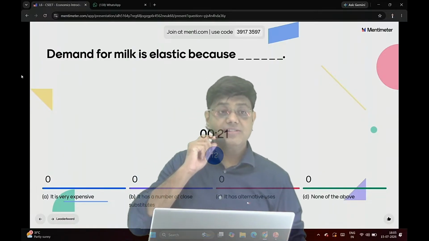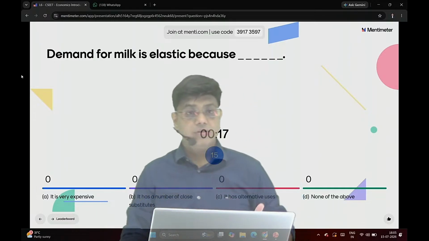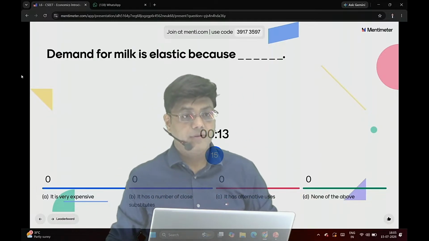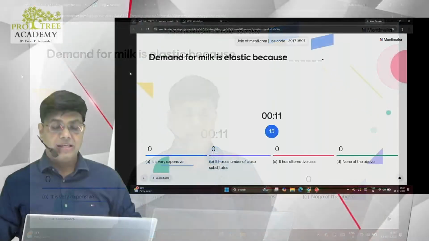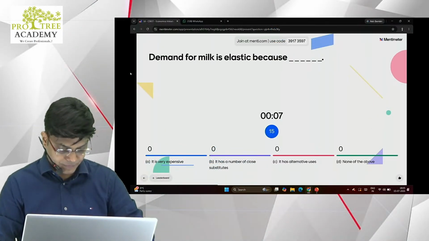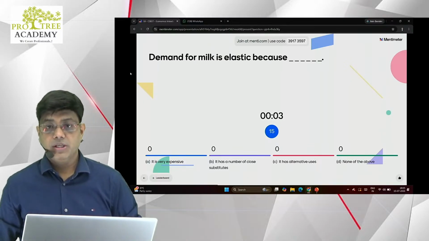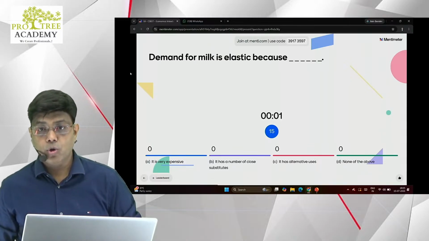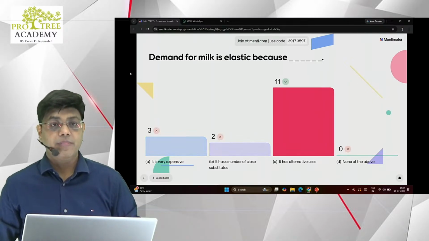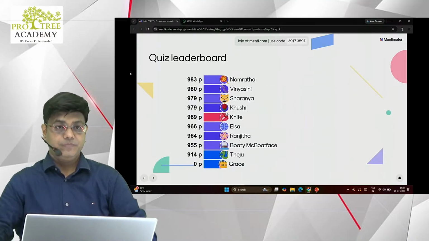Demand for milk is elastic because it is very expensive, it has a number of close substitutes, it has alternative uses, or none of the above. Demand for milk is elastic because milk can be put to paneer, peda, Dharwad peda, khova, sweets, ice cream, because it has alternative uses. Well done.